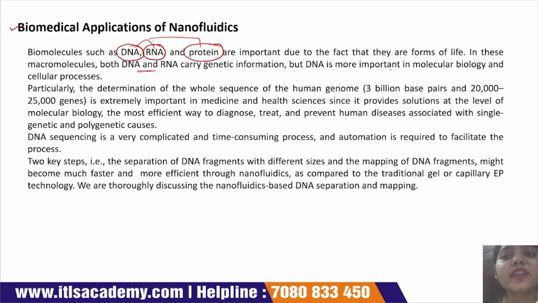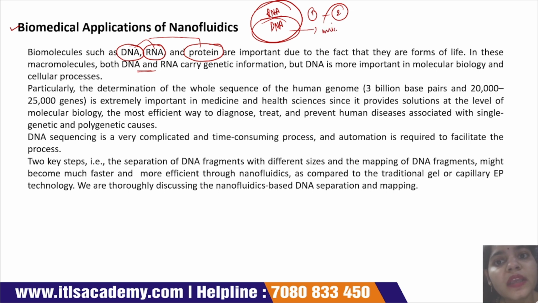DNA is more important in molecular biology and cellular processes. DNA is the genetic material of humans and eukaryotes. Basically, RNA and DNA are genetic material. What is genetic material? Genetic material is a type of material which is transferred from one generation to another generation. And DNA is more important in microbiology as well as cellular processes.